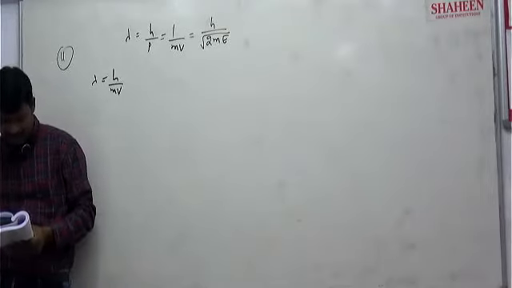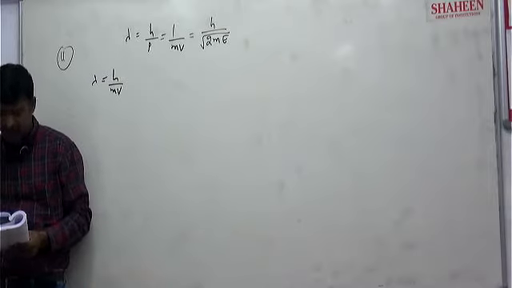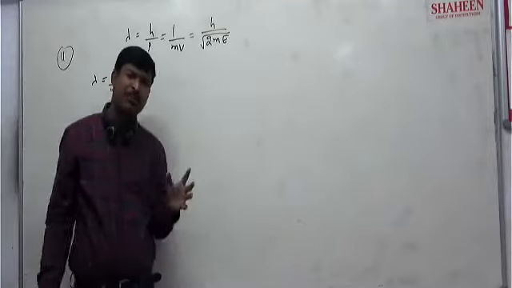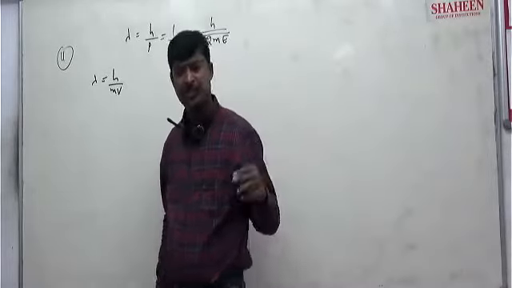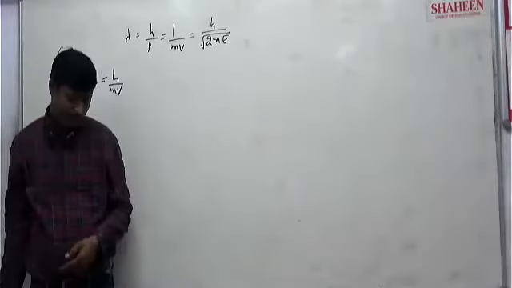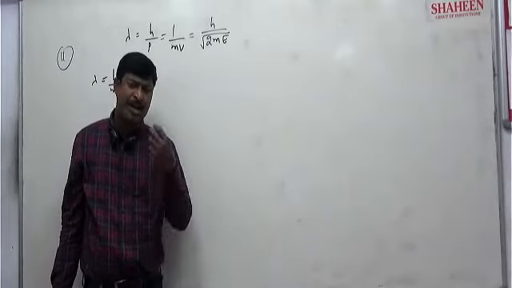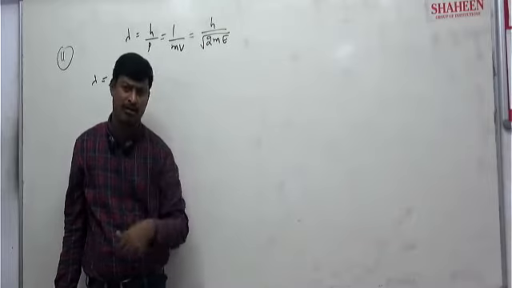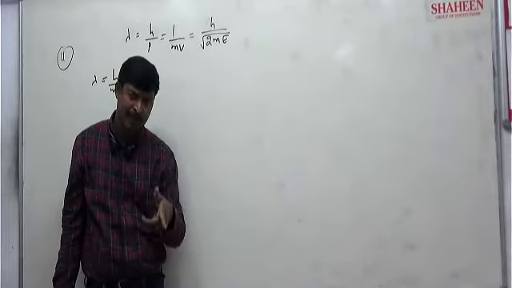A particle has zero rest mass and non-zero energy and momentum; it must travel with what speed? It has mass 0, but it has energy as well as momentum, not 0. Since it has rest mass 0 but has energy, it is a photon. What particle is it? Photon. Photon has rest mass 0, but travels with the speed of light.